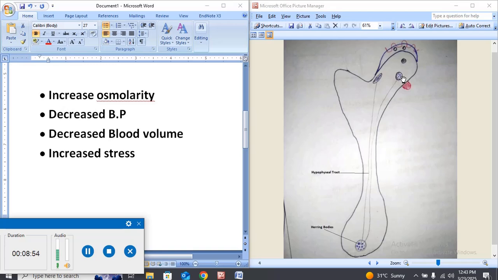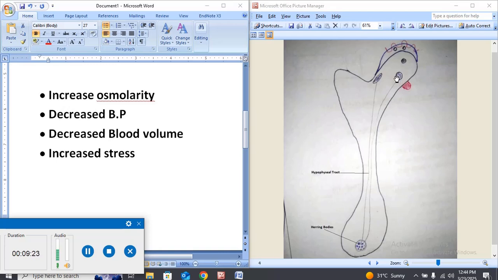This supraoptic nucleus carries out two functions. I am going to tell you in detail. It starts synthesis of antidiuretic hormone, and it also gives a signal to the Herring bodies for the secretion of antidiuretic hormone. Two processes.